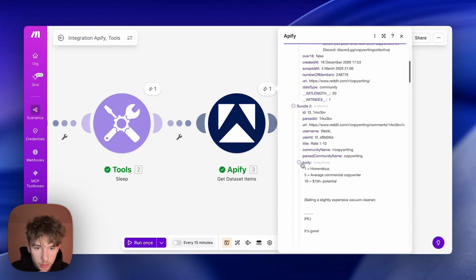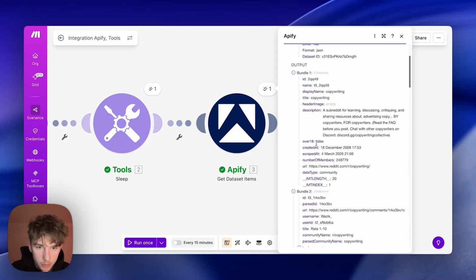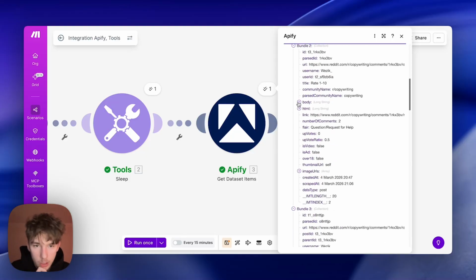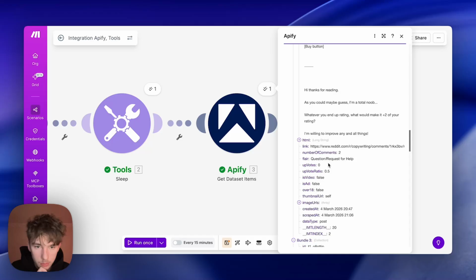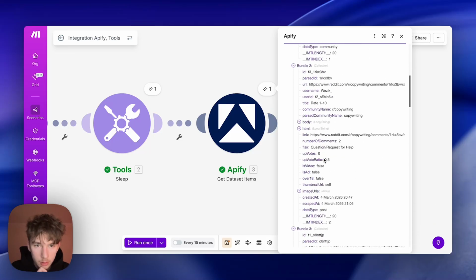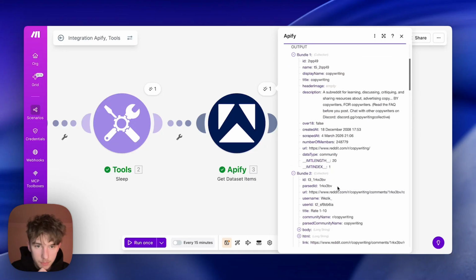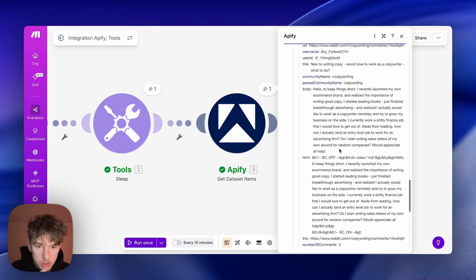I'm not sure what this first module is about, this first bundle here, but we'll see what happens when we put it into Google Sheets. All we're looking for is body. That is literally the Reddit comment. So we'll add that in. You can see, yep, that's the post. The first bit is the post. Yes, description is the post, and the rest of these are the comments.